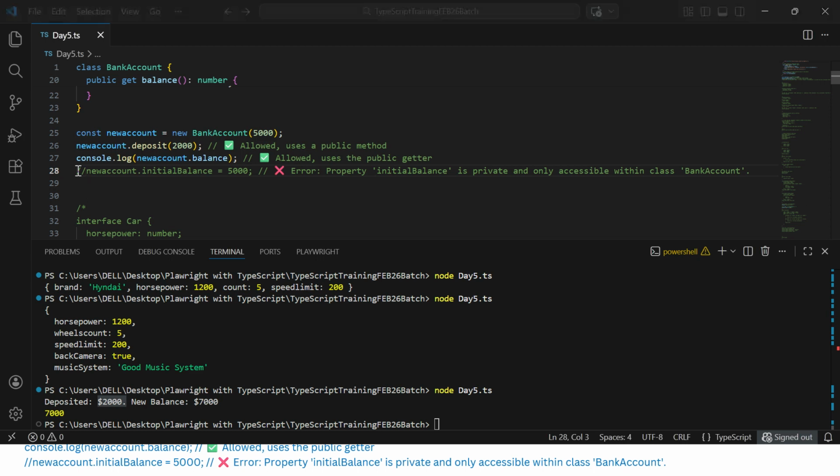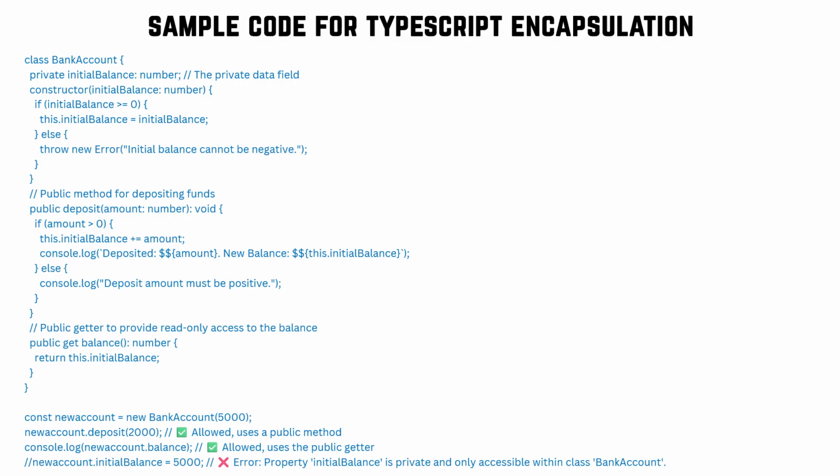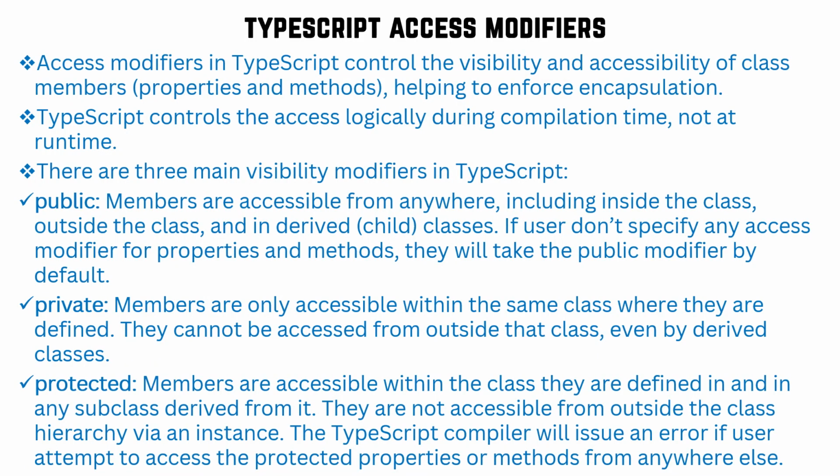Now encapsulation also can be achieved with the access modifier. What is an access modifier? Access modifiers in TypeScript control the visibility and accessibility of the class members. Class members are nothing but properties and methods. Properties are nothing but the variables, which help to enforce encapsulation. TypeScript controls the access logically during compilation time, not at runtime. So there are three main access modifiers in TypeScript: public, private, and protected.